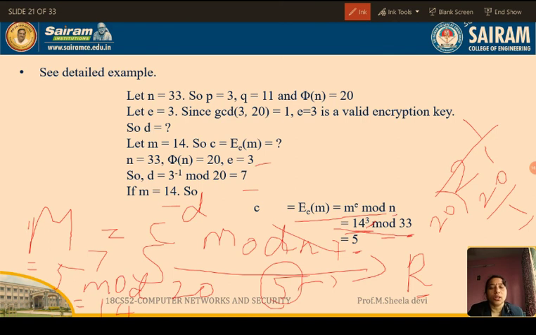This is how key generation, encryption and decryption are done in the RSA algorithm. For example, I have explained with two small prime numbers, 3 and 11, but practically they are not going to use such small prime numbers. They will be using large prime numbers so that it will not be easy for an unauthorized person to guess the prime numbers and calculate or guess the message. So this is how the RSA algorithm works.